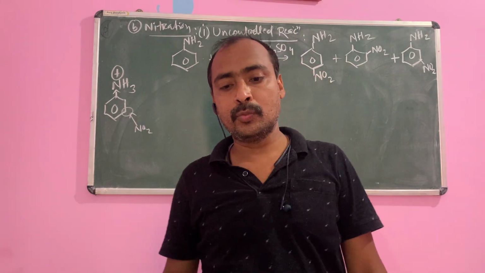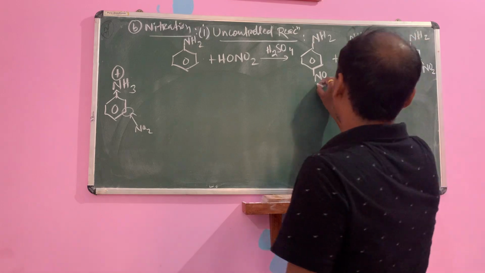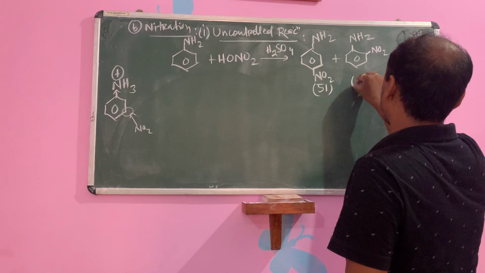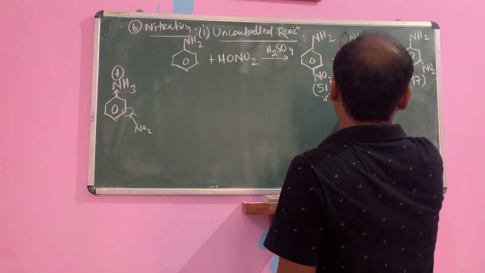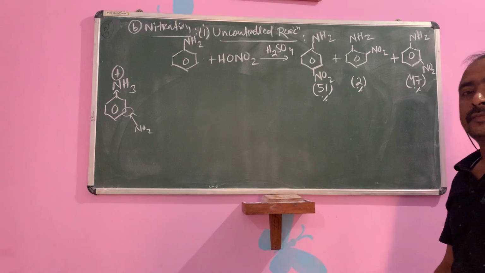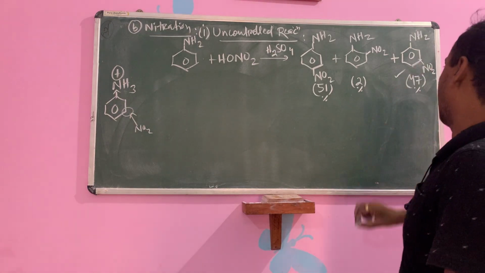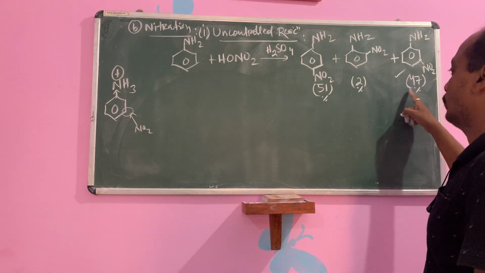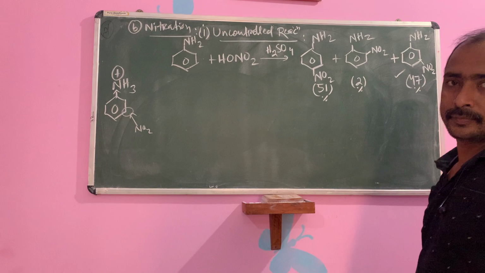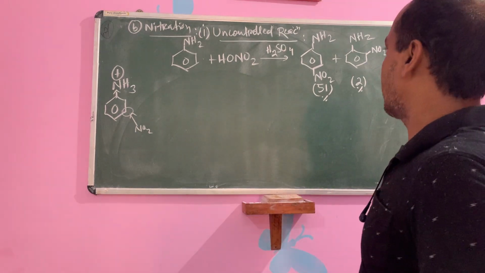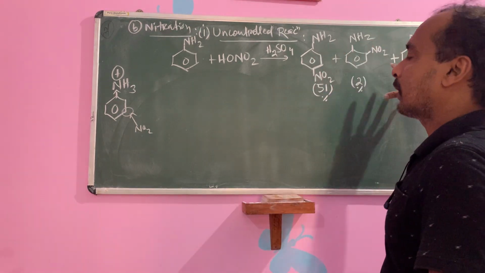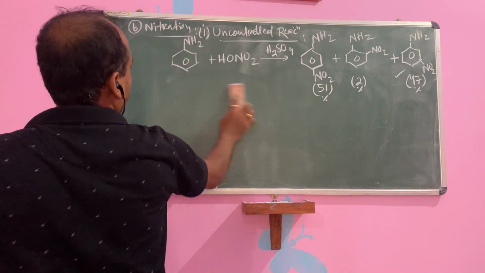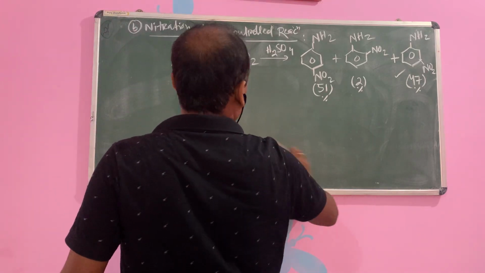So what are the percentages? Para 51, meta 47, and ortho 2. You see the peculiarity of the meta derivative: just after the major product, due to formation of the anilinium ion. So this one is your uncontrolled reaction because it is hard to separate. There are three types of product: ortho, meta, and para. So now we will do the controlled reaction.